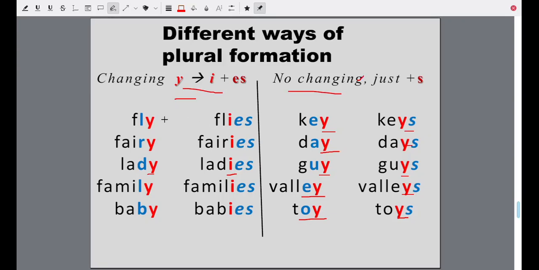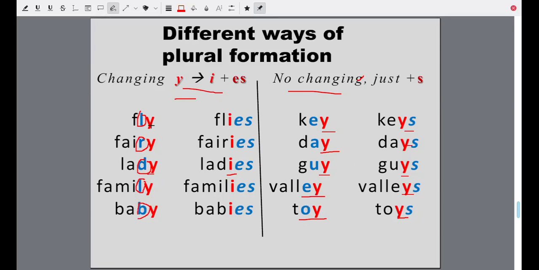See the letter that comes before y. This letter, the letter which comes before y, is a consonant. When it is a consonant, then you change y to i and add es. There is a consonant, the letter before y. Otherwise, you add only s.